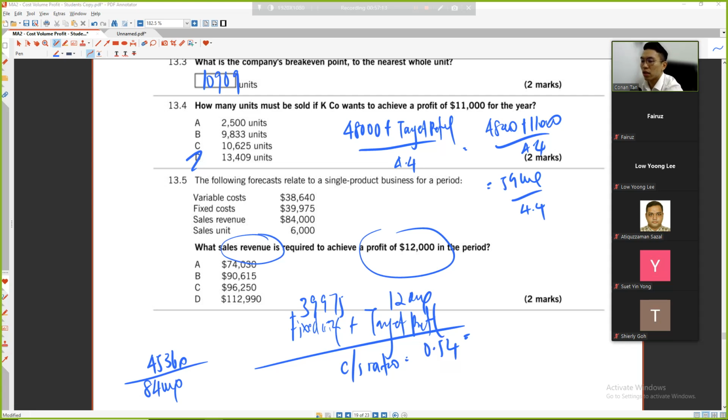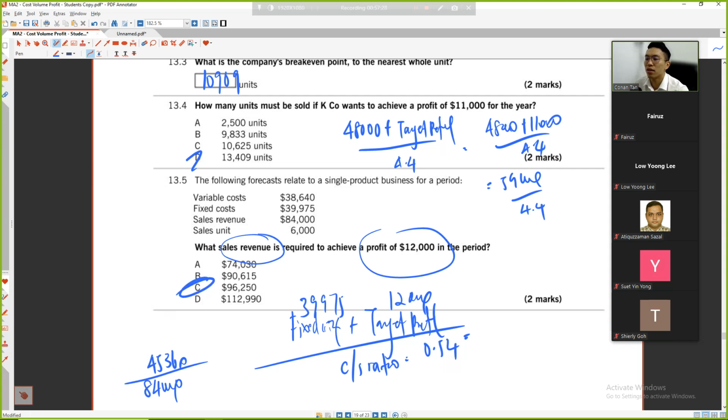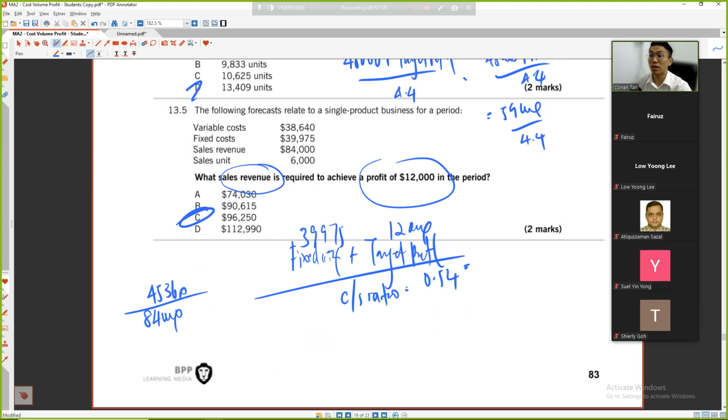So altogether 39,975 plus 12,000, divided by 0.54. This is the amount of revenue required. Sometimes they don't give you in terms of units, then you need to divide by the CS ratio. This is the second skill that you learned from me: the CS ratio directly gets you the sales revenue.